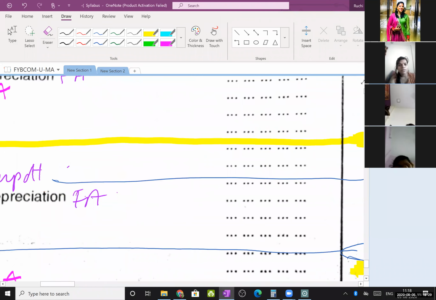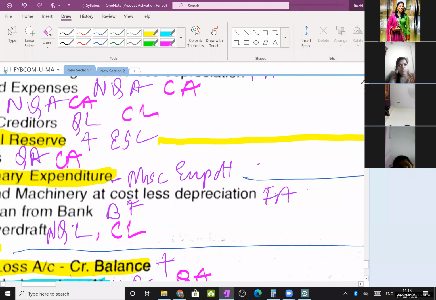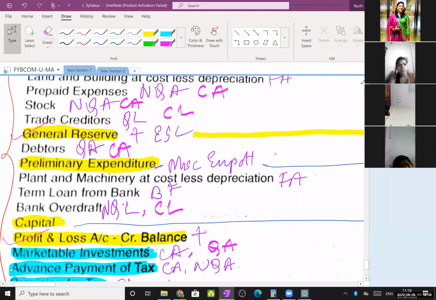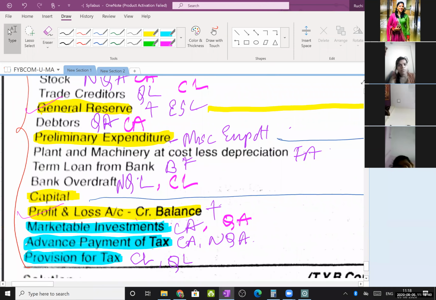Under borrowed funds, I have only one item, that is this term loan, the bank loan.